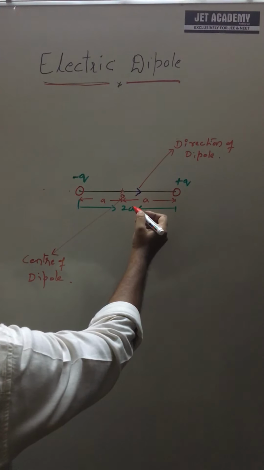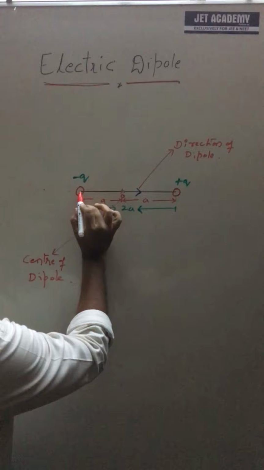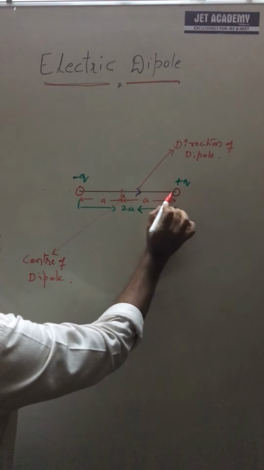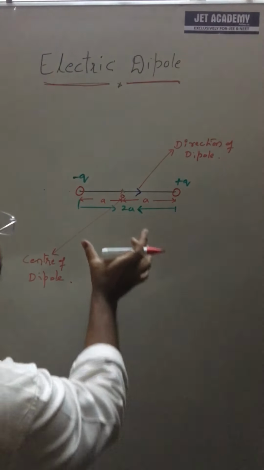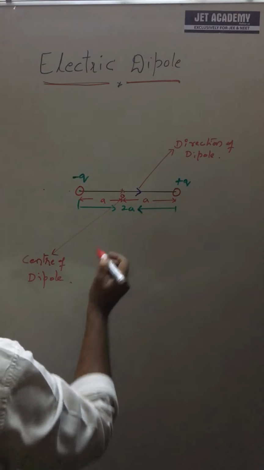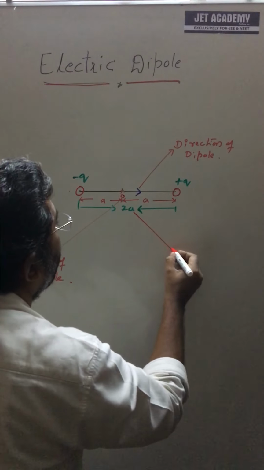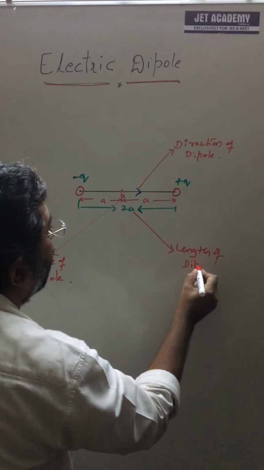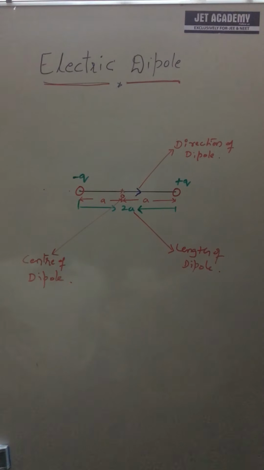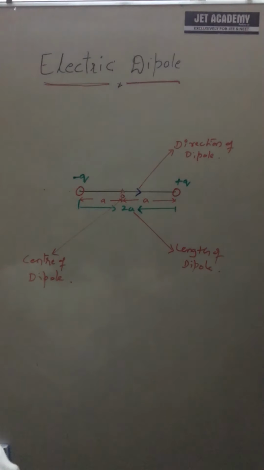Now, after this, the length of the dipole. What's the length of the dipole? The length of the dipole is nothing but the distance between the two charges, the distance between the positive and negative polarities. What is the length of the dipole? 2a. The 2a is called the length of the dipole. Once you understand this is 2a, then all the things are going to be very easy, because that plays the important role.